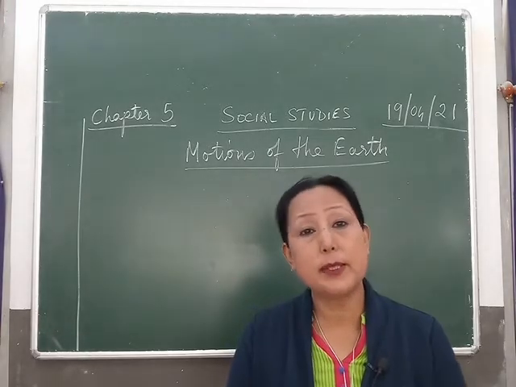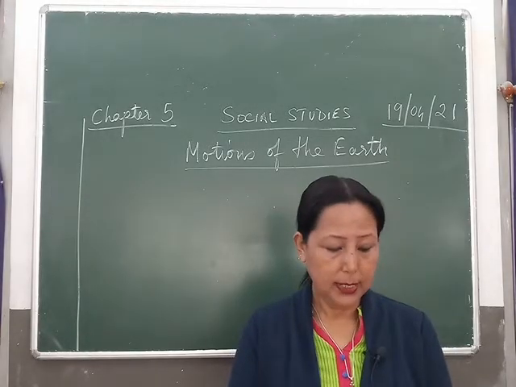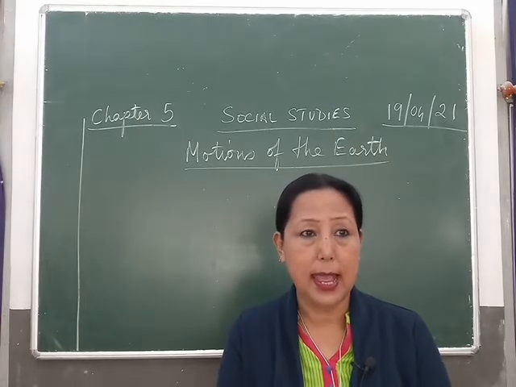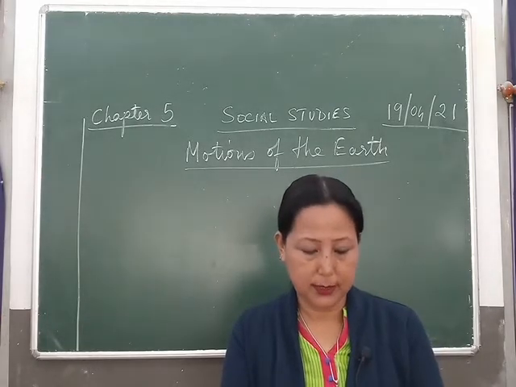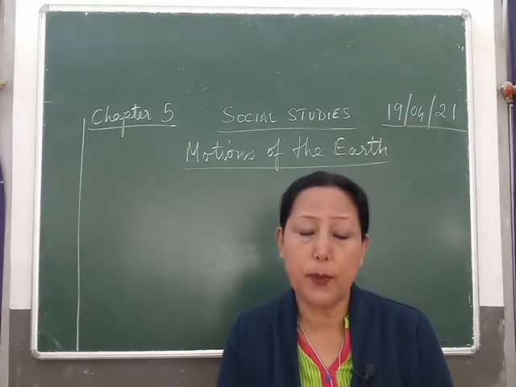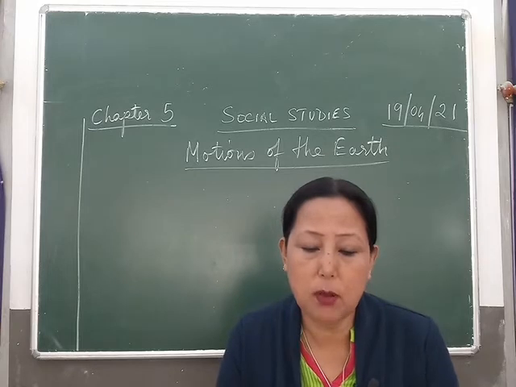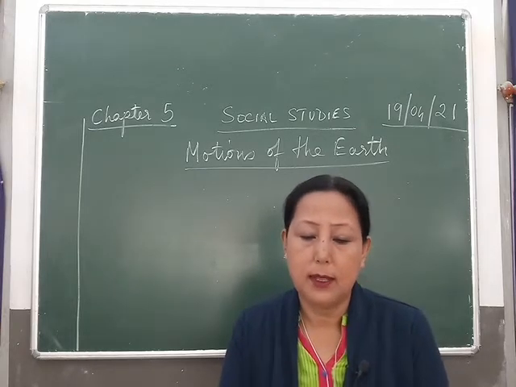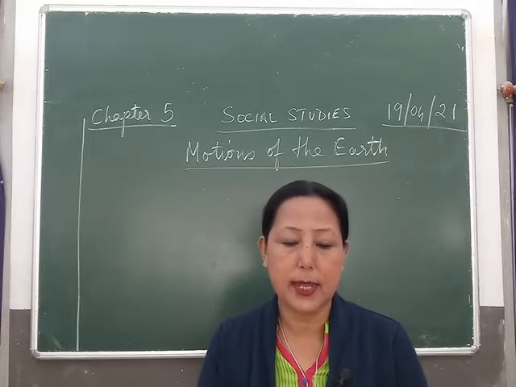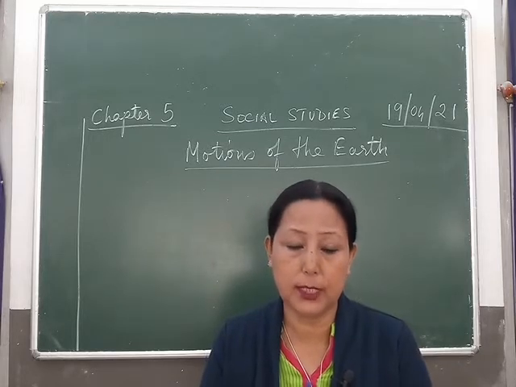So, now movements of the Earth. The Earth has two major motions, that is rotation and revolution. It moves on its axis like the top mentioned, which is called rotation. The movement of the Earth around the Sun on its orbit is known as revolution.